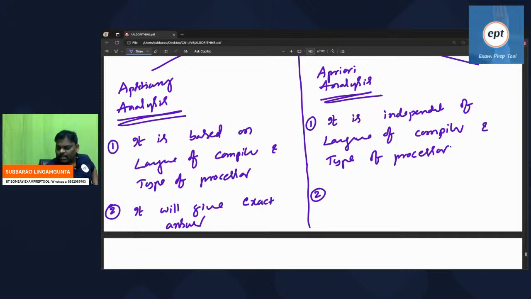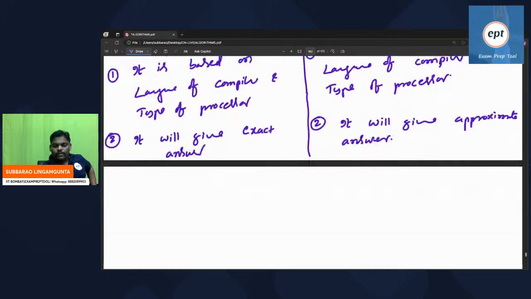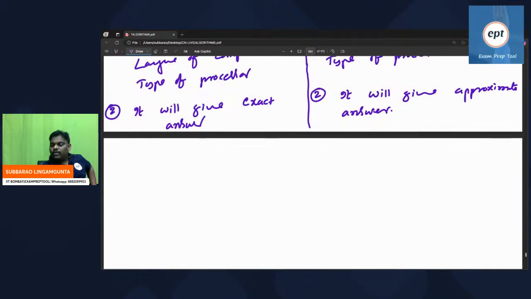But because the second is not taking real things into consideration, it will give approximate answer.